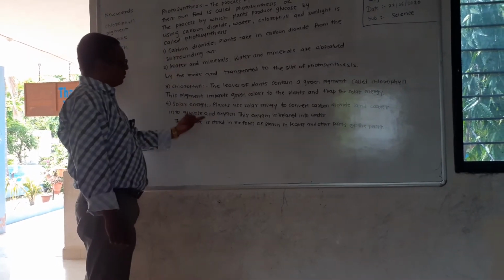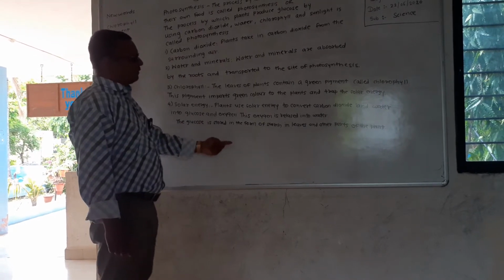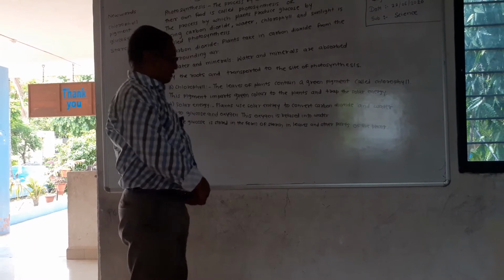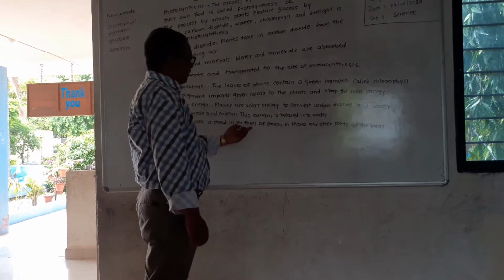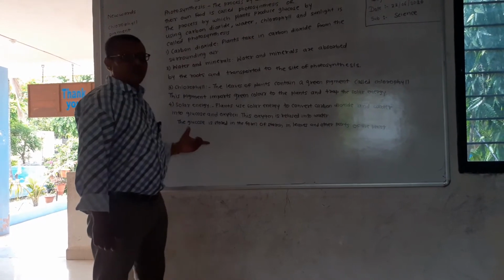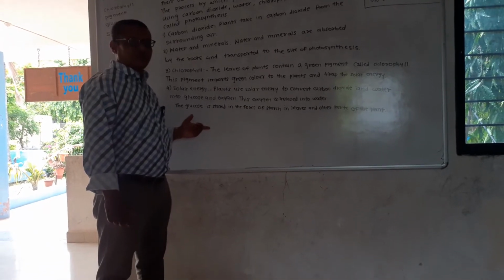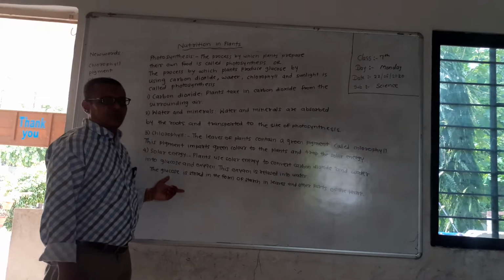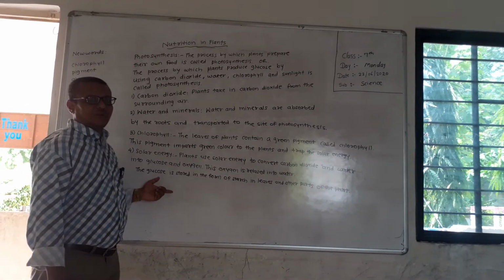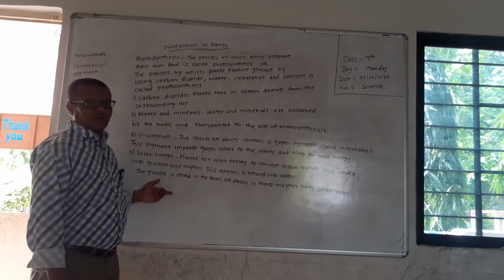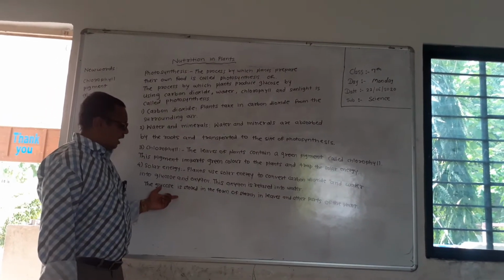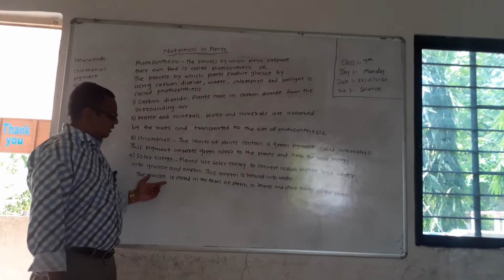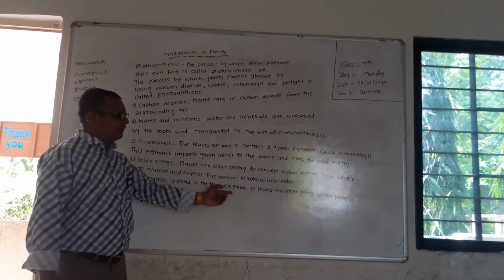What happens with the glucose? The glucose is stored in the form of starch in leaves and other parts of the plant. So in photosynthesis glucose is produced. What is glucose? It is one form of carbohydrate. Now this glucose is stored in the form of starch.